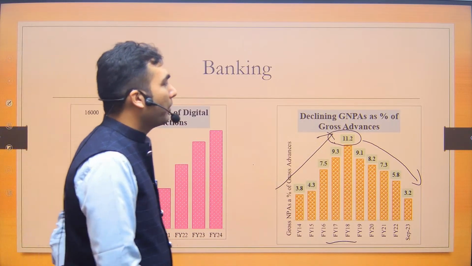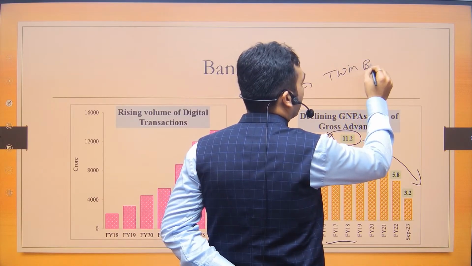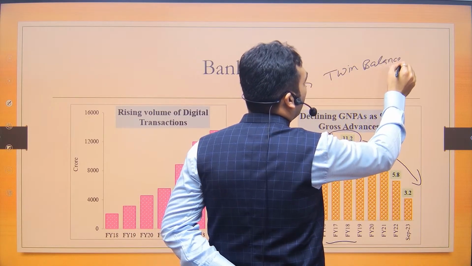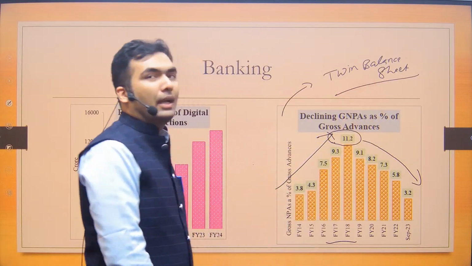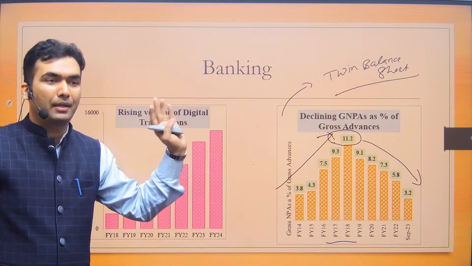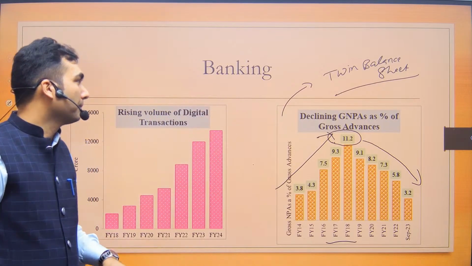This increase of NPA gives rise to something called the twin balance sheet problem. You must be knowing it; if you don't know it, it is like the balance sheets of banks and companies both being in bad shape. Both are stressed. This is called the twin balance sheet problem.